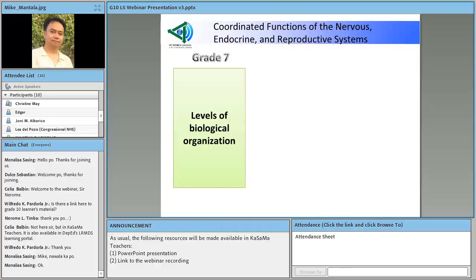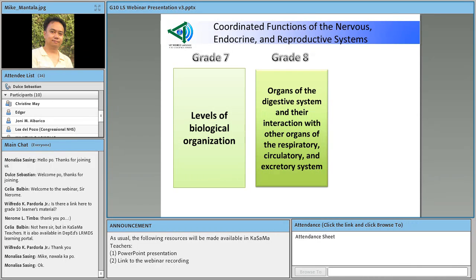By the way, before we go to the activity proper, here's a brief background again on where these coordinated functions of the nervous and endocrine and reproductive systems would be coming from.